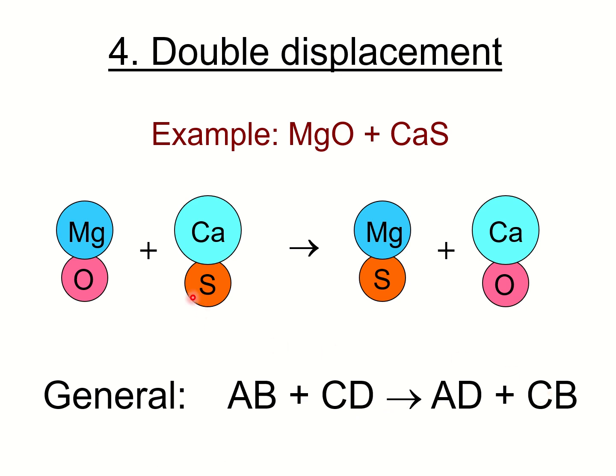Okay, so for example, in our reactant, the partner of magnesium is oxygen. What happens in the product? Magnesium's partner becomes sulfur. Calcium, whose partner is sulfur, now partners with oxygen. So we have magnesium oxide plus calcium sulfide yields magnesium sulfide plus calcium oxide. Their general formula is AB plus CD yields AD plus CB.